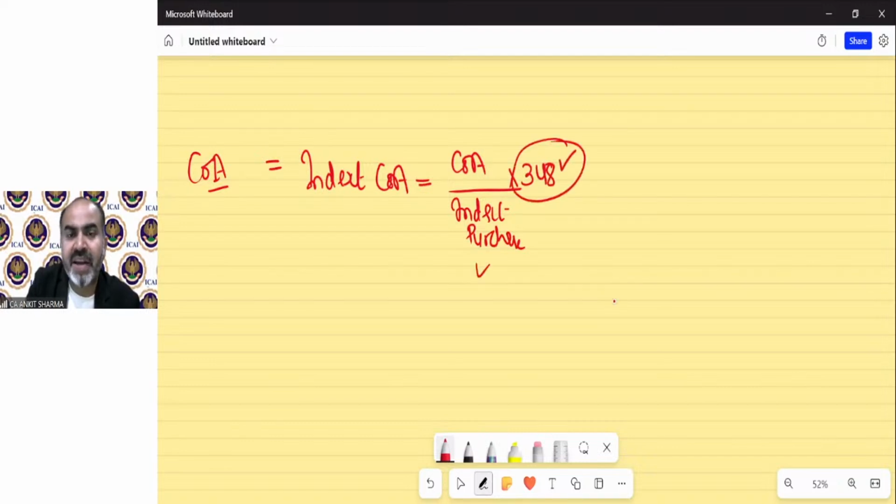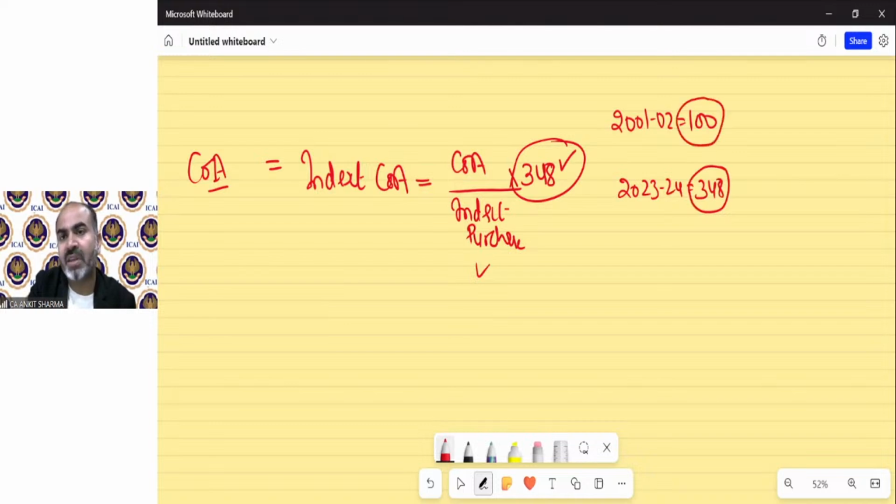You just need to remember two indices for your examination: the first, 2001-2 is 100, and the current year index, 23-24, is 348. Any other index utilized in the question will be given in the question already.